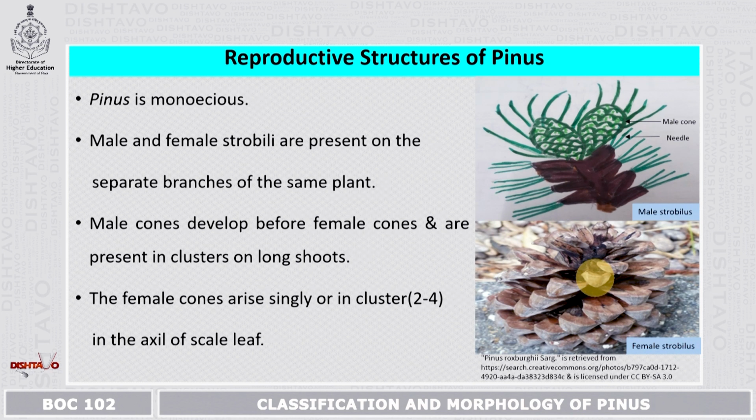The reproductive structures of Pinus. Pinus is monoecious, wherein the male and the female strobili are present on separate branches of the same plant. That means the male and the female strobili appear on the same plant but at different locations. The male cones develop before the female cones and are present in clusters on long shoots. The female cone arises singly or in clusters of 2 to 4 in the axil of the scaly leaf.